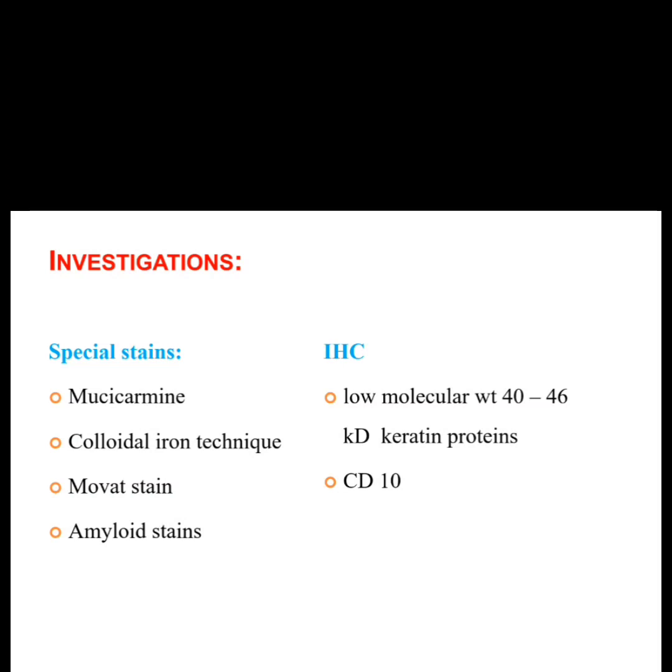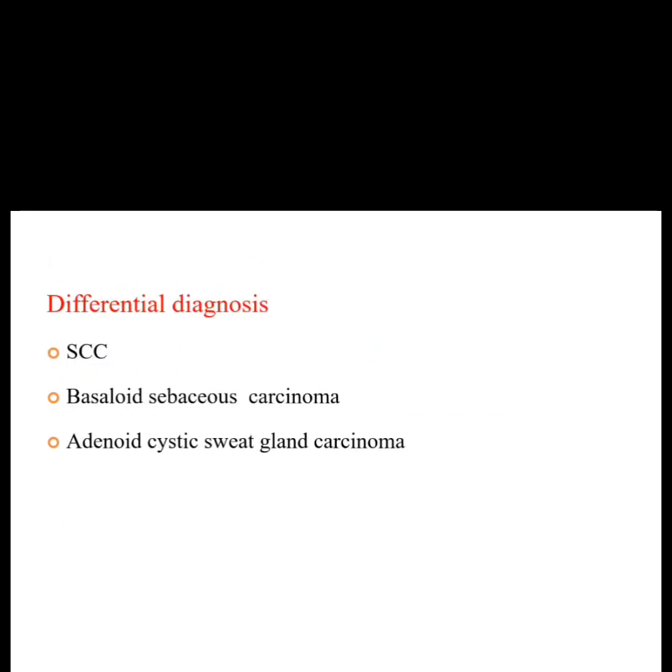Now coming to the investigations, what we can do, some special stains we can use, that is mucicarmine, colloidal iron technique, Mauveine stain and the amyloid stains. IHC also we can do. So apart from H and E, we can also use special stains. We can also do immunohistochemistry, here low molecular weight keratin proteins we can use, CD10.